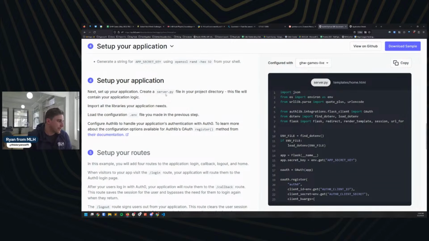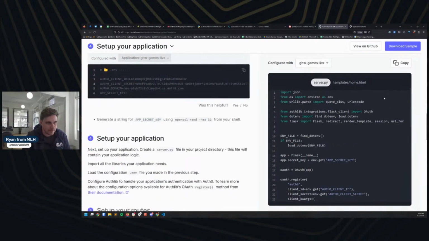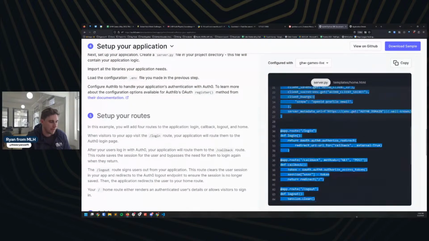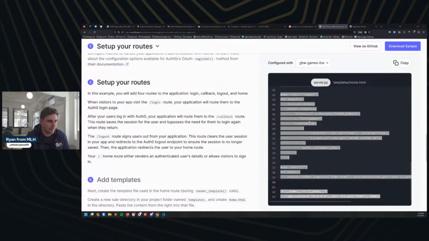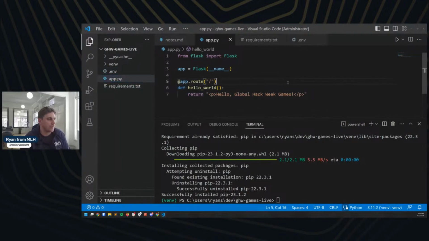So they talk about setting up a server.py, and they have a little template for it here. And this is what we're going to use as our base for our applications. I'm actually going to copy this code. I'm going to grab all of this, and I'm going to go back into our VS Code app. And I'm going to paste this in and replace our app.py with it.